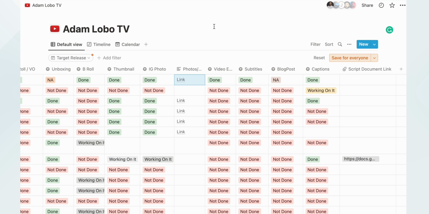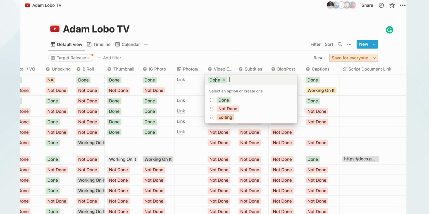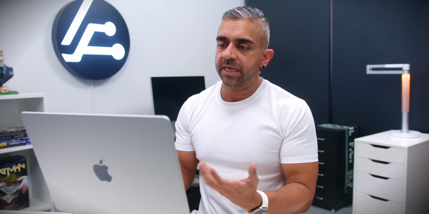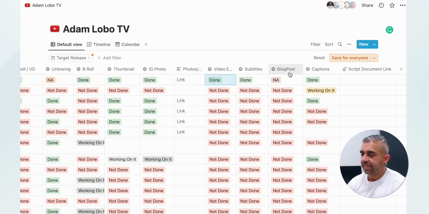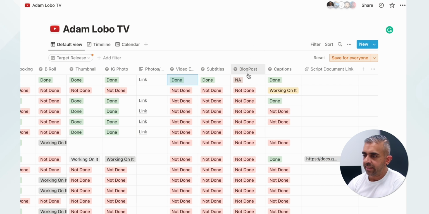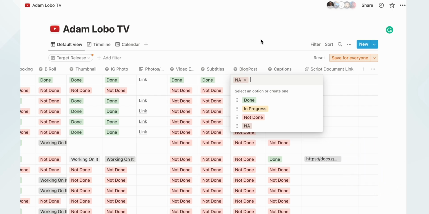So that's what Mo does. And video editing, this is where after Lihud is done with his work, I will do it, just to triple check everything before Jefferson sees our mistakes, because he does the copywriting and also the subtitles, and then I'll put that done. And the subtitles and the blog post is where Jefferson helps out, and he will put here done. Now the reason why the blog post this time around is NA is because it's a vlogging style, so there's no point in us doing a blog post for this.